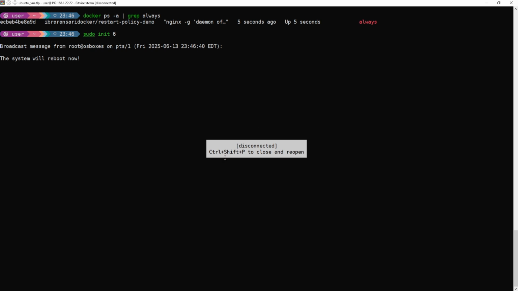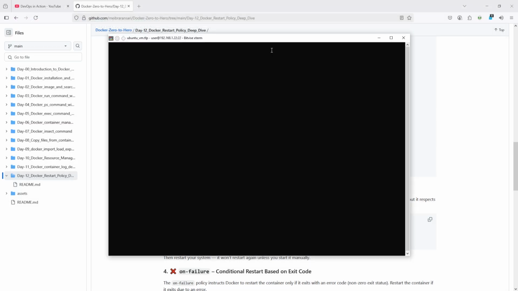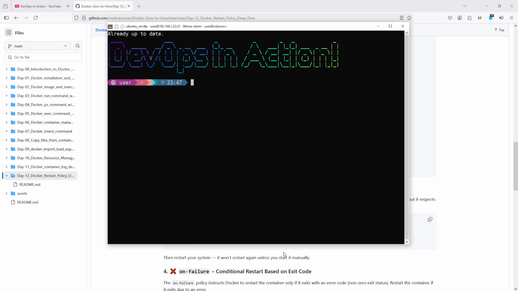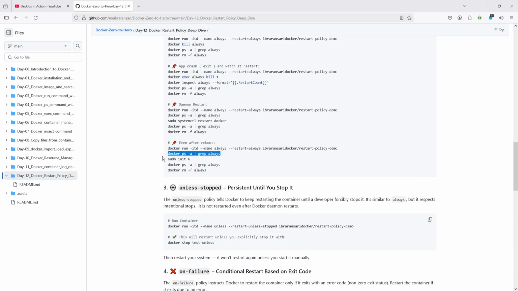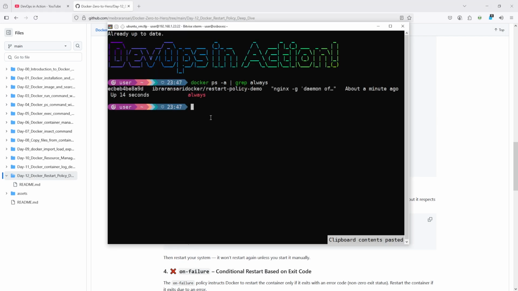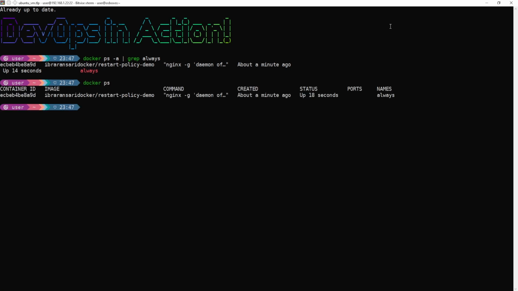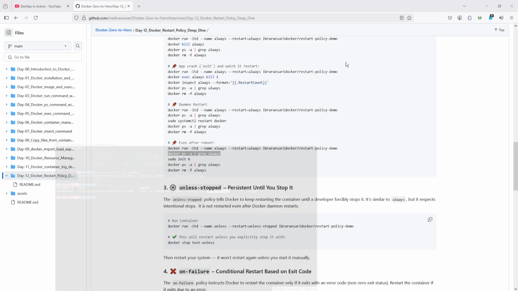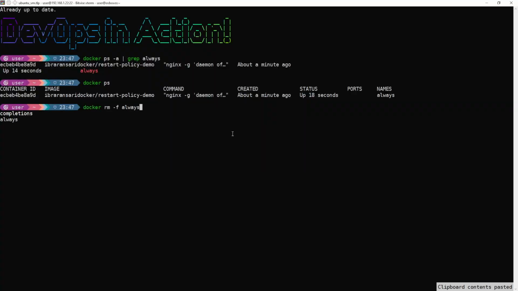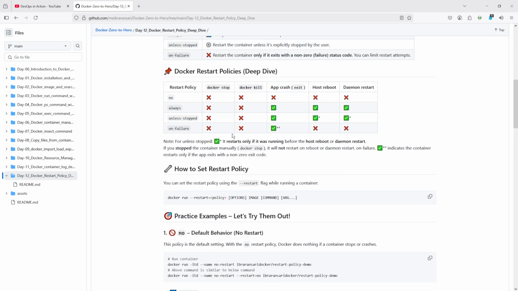So I'm pressing Ctrl Shift P to reopen this terminal. Okay, here it is started, and I'm going to check whether my container is running or not. Docker ps, you can see here it is up and running after reboot as well, right? So I'm clearing it again, and we'll summarize at the end, right?